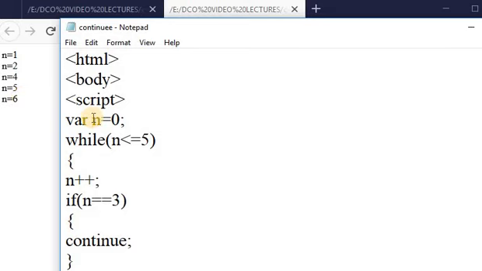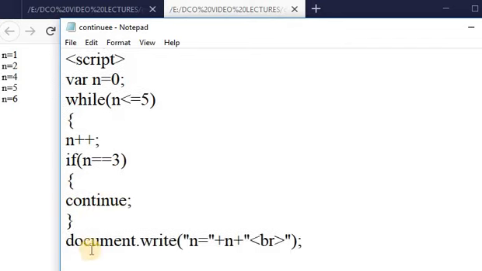First of all it sets the value to 0. 0 is less than or equal to 5, which means the condition is true. Then it increments the value of n by 1, that is n++, meaning n is equal to 0 plus 1, so n becomes 1. Here check the condition 1 is equal to 3, the condition is false. Then control goes to the next statement, document.write. Here the value of n will be printed, meaning 1 is printed on the web page.